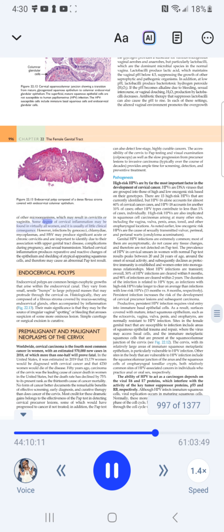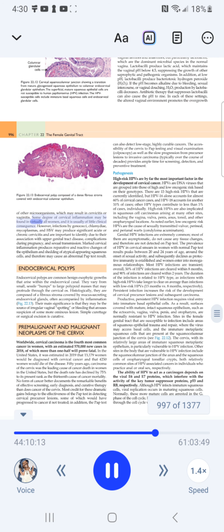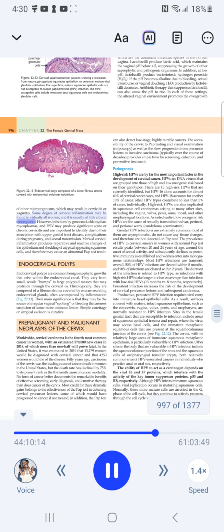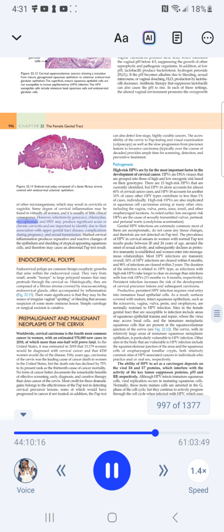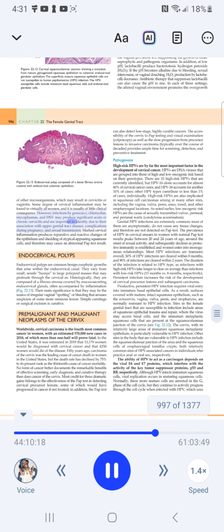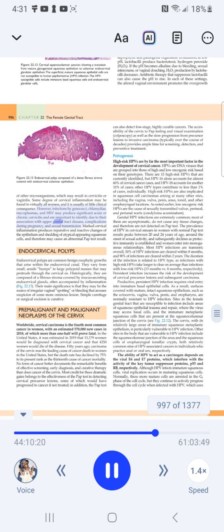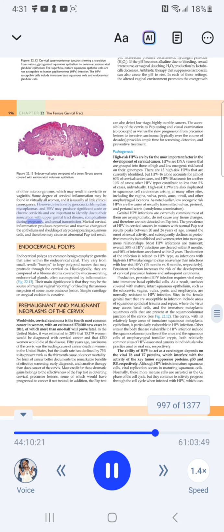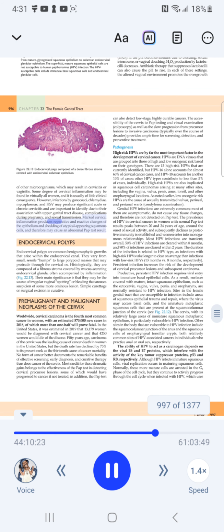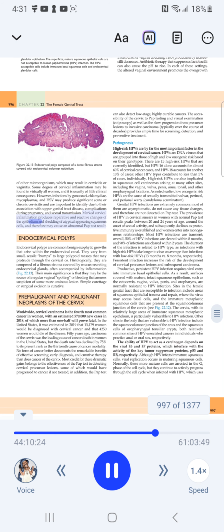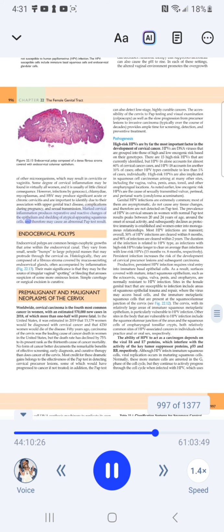Some degree of cervical inflammation may be found in virtually all women, and it is usually of little clinical consequence. However, infections by gonococci, chlamydia, mycoplasmas, and HSV may produce significant acute or chronic cervicitis and are important to identify due to their association with upper genital tract disease, complications during pregnancy, and sexual transmission. Marked cervical inflammation produces reparative and reactive changes of the epithelium and shedding of atypical appearing squamous cells, and therefore may cause an abnormal Pap test result.